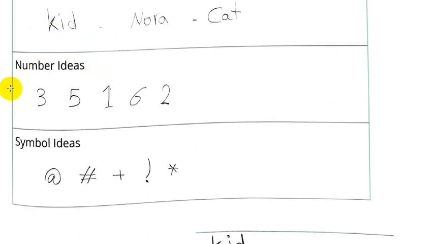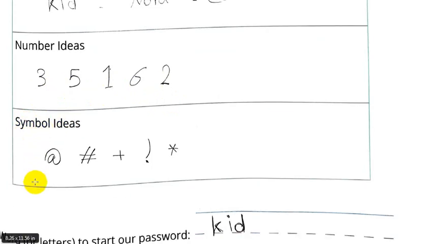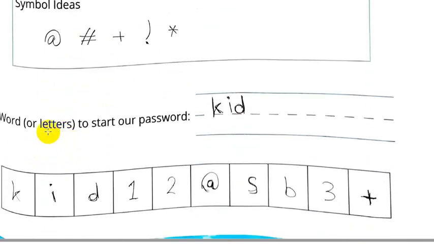Okay, number 3. Number ideas, for example, 3, 5, 1, 6, 2. Number 4. Symbol ideas, for example, at, hash, plus, exclamation mark. Okay. Number 2. Word or letters to start our password. Here you can choose any word. I choose, for example, kid. Okay. Our password is kid12@SB3+.